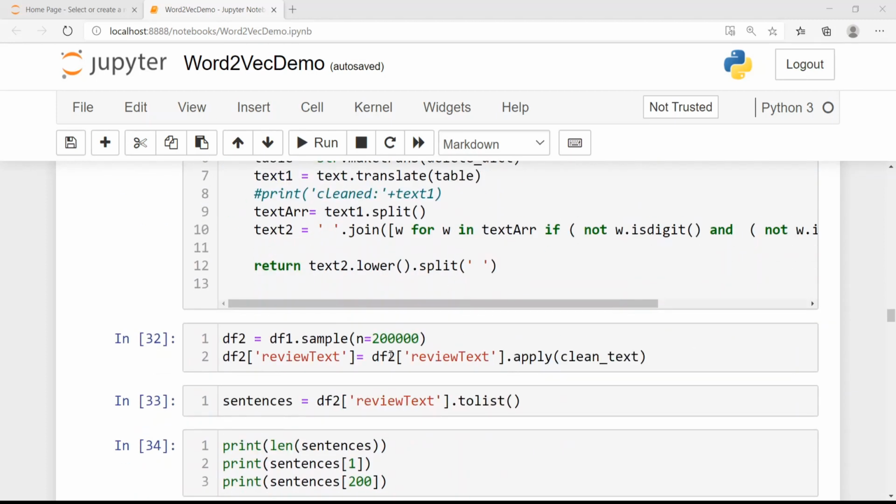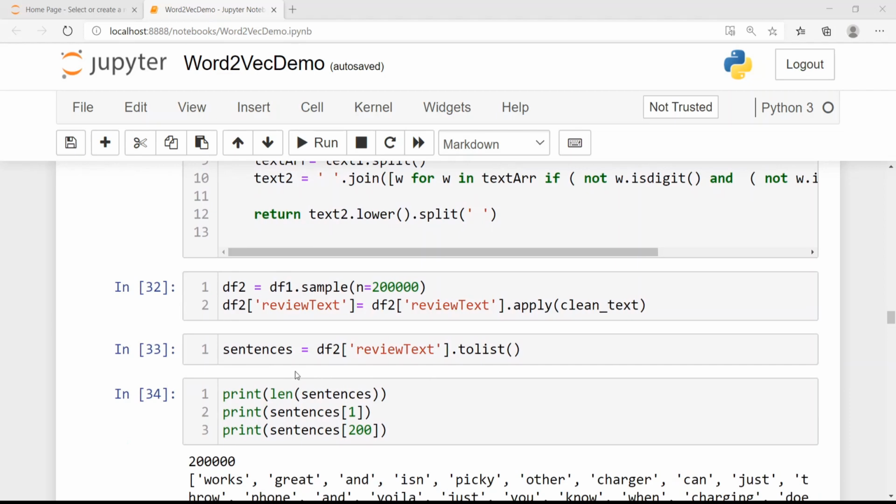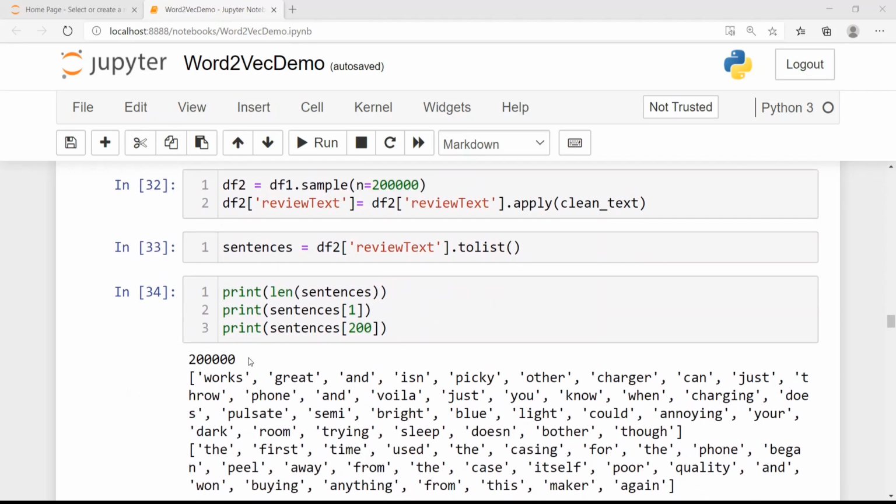Okay, so I create a subsample of close to 200k reviews. I just take the review text and apply this clean method. Every review is now converted into a list of words via this clean text method. Now if I take this list, we have close to 200k sentences, and every sentence is nothing but a list of words.